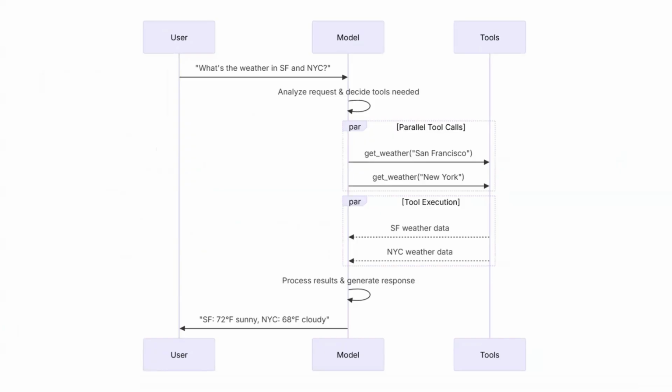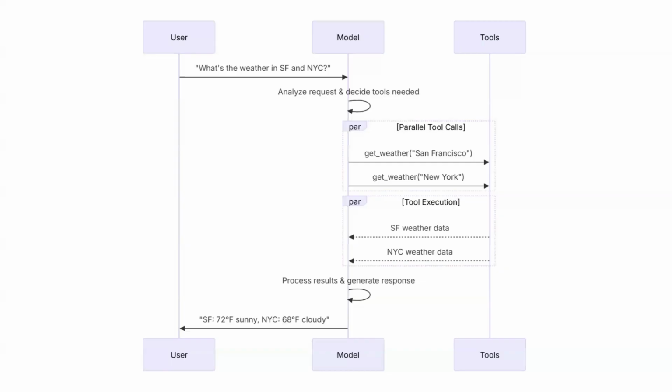What is tool calling? We have just discussed that tool calling is nothing but we create functions which make API calls and run workflows on behalf of us. So, for example, a tool call such as get weather. First, it will ask for the weather of San Francisco. Then subsequently, it will go for New York. Once it has the responses from the tool execution of that function, it will return the weather for both the cities, San Francisco and New York.